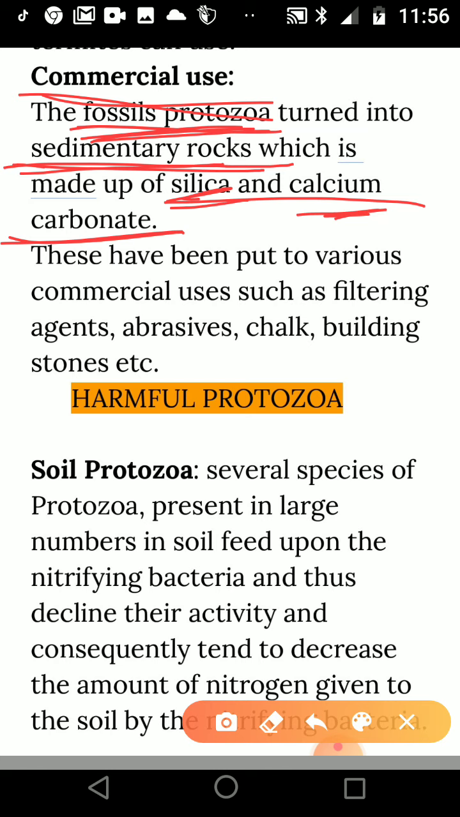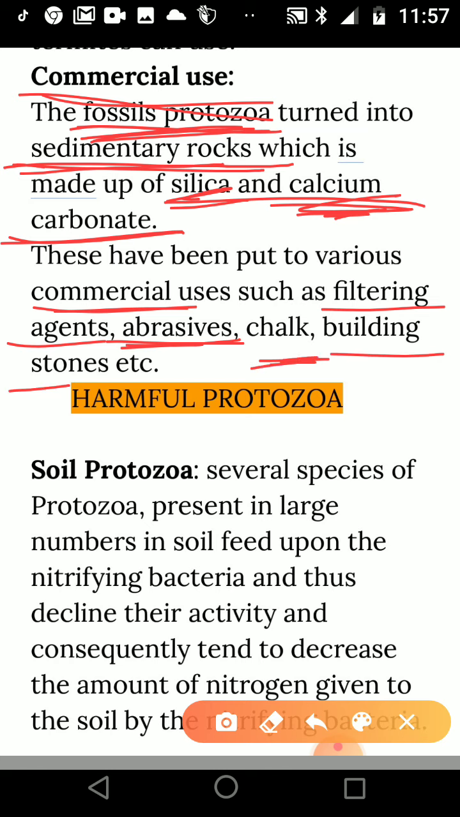So what is their use? These fossil protozoans have commercial use. They are used as filtering agents, for filtering anything, and as abrasives. Abrasives make a rough surface smooth by scratching or rubbing it, like pumice stone and sandpaper. They are also used in making chalks, as chalk is made up of calcium carbonate, and also in making building stones.